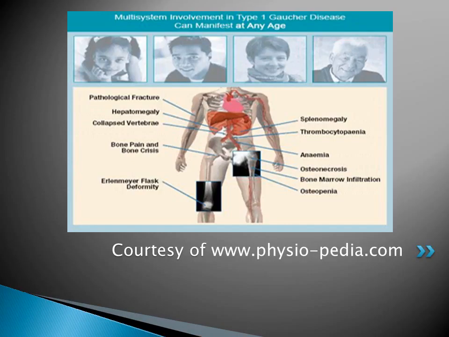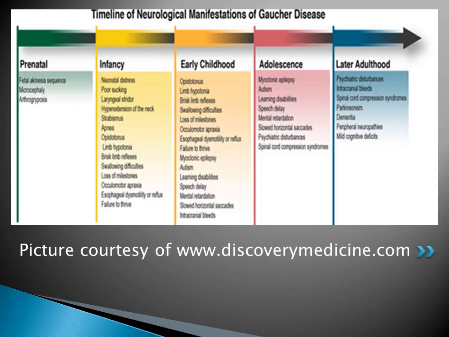Here I have included a chart of the multi-system involvement in type 1 of Gaucher disease. These conditions can manifest at any age throughout the disease process. This chart gives an overview of the neurological manifestations that transpire from birth to later adulthood for individuals affected by type 2 and type 3 of Gaucher disease.